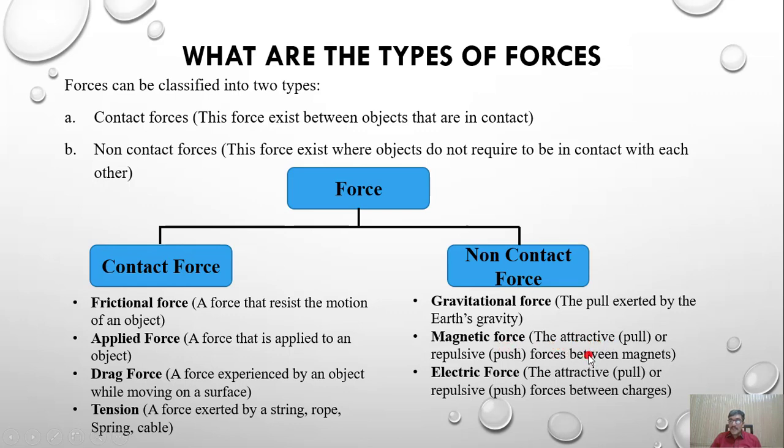When you place the same poles together, there will be repulsion. There will again be a magnetic force, and the magnets are not in contact with each other. That magnetic force is a non-contact force. Similarly, there is electric force. So these are the types of forces.